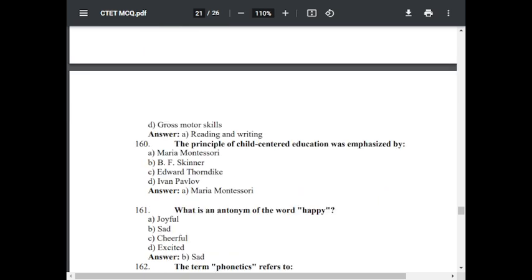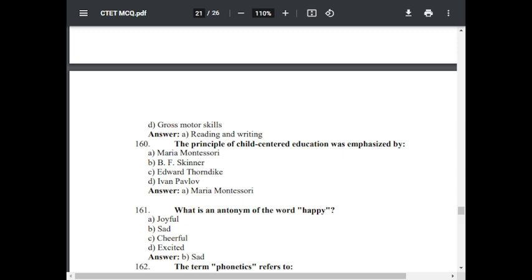Question number 160. The principle of child-centered education was emphasized by option A, Maria Montessori. Option B, B.F. Skinner. Option C, Edward Thorndike. Option D, Ivan Pavlov. The correct answer is Maria Montessori.